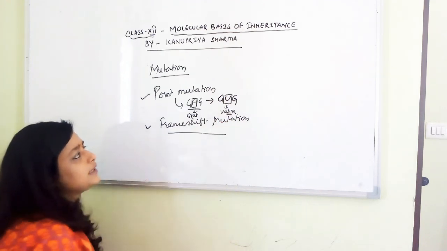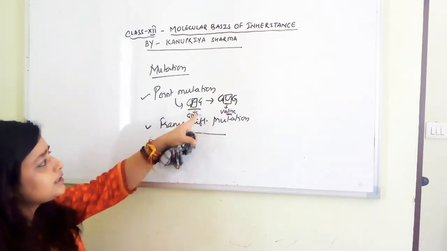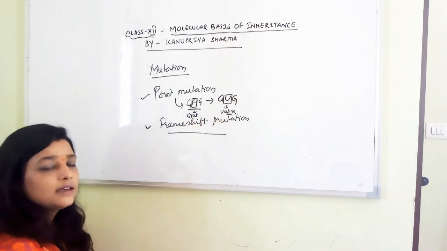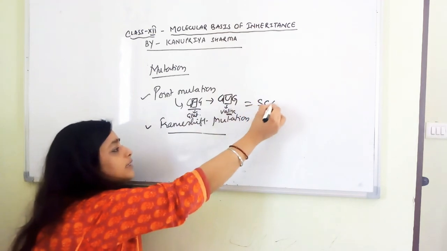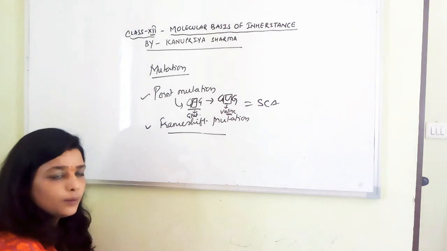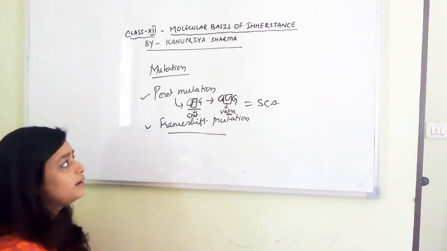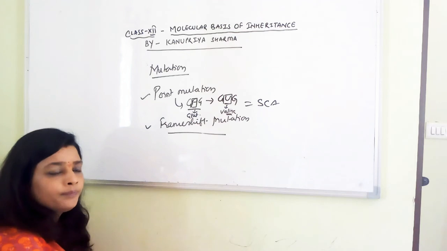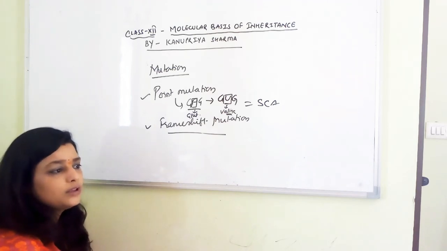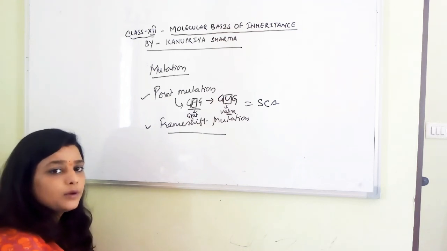So this change in one base can change the amino acid, and this change in amino acid leads to a disease called sickle cell anemia, right? So this is about point mutation. What I'm trying to say is point mutation is related to a change in one base, and it can be harmful, it can be ignored, and there can be chances that it leads to no change, because both changes in the base may lead to the same codon, same amino acid production.